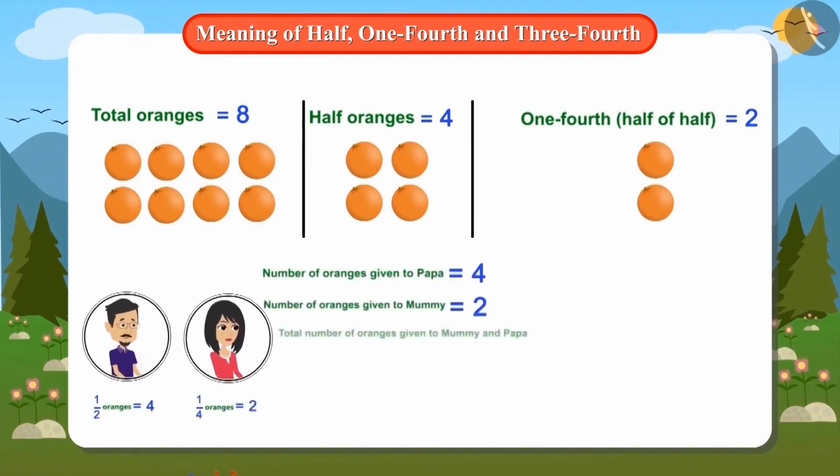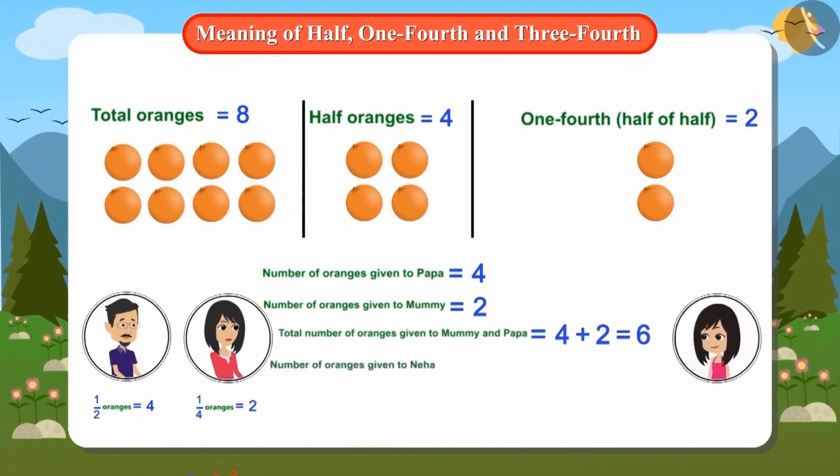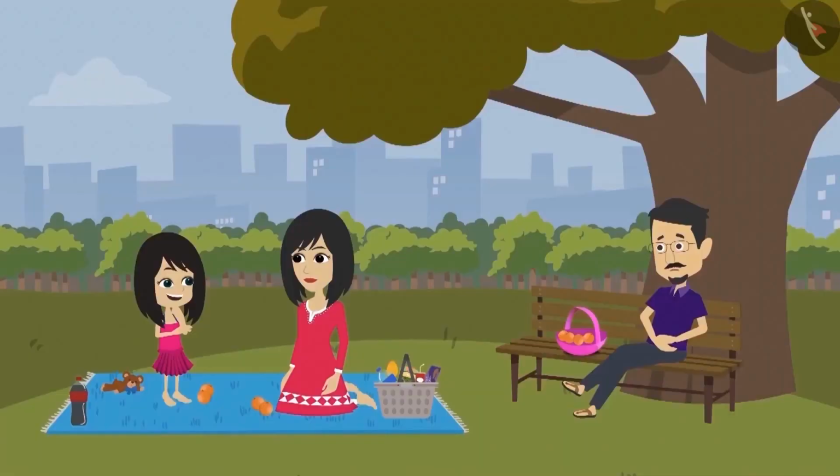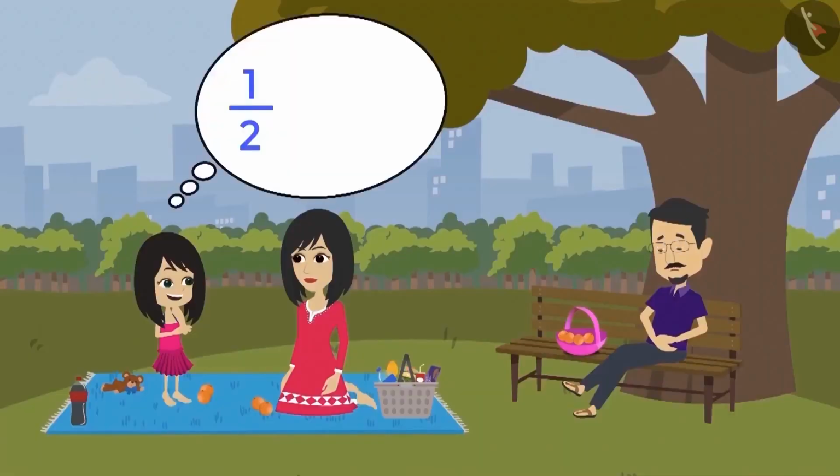Now let's add these two. The answer is 6 oranges. This means that 6 oranges will be given to Neha's Mummy and Papa. Then how many oranges will Neha get? You are absolutely right. Neha will get 2 oranges. Neha figured out how many oranges would come after adding half oranges and quarter oranges.